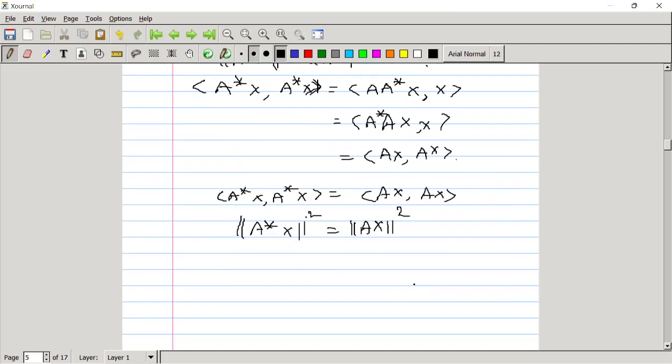Whenever squares of two positive quantities are equal, then those two quantities are equal. Of course, if it is not a positive quantity we can get plus or minus, but here the norm is always positive, so we can write those two are equal. This is since the norm is a positive quantity.